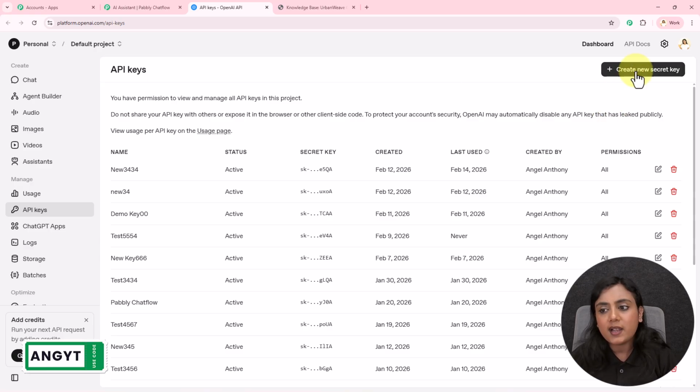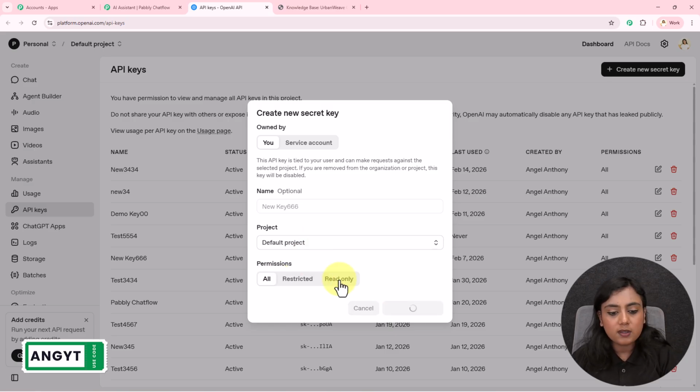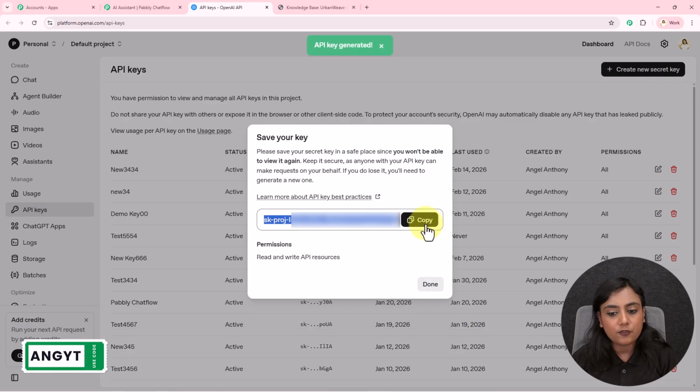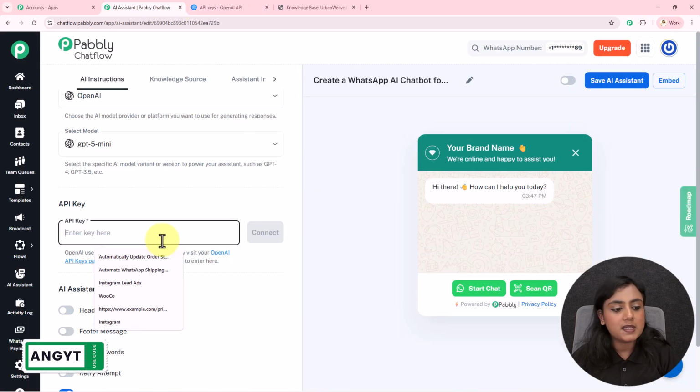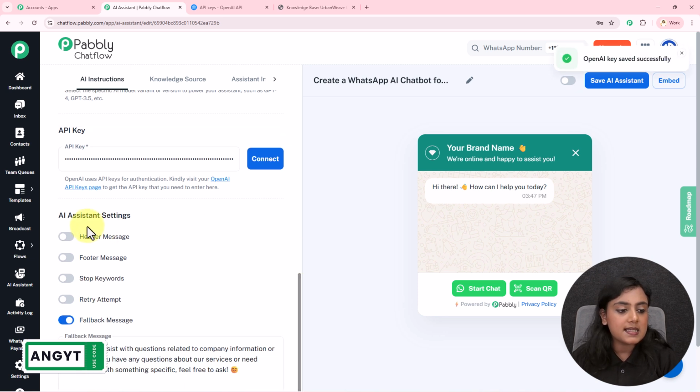Okay. So I will add the key from here, name the key. Let's suppose I will write it as new key as the name. And then for the project, I'll select default permissions as all. Then I will add the key from here, copy the key code, paste over here in the field, click on this connect button.